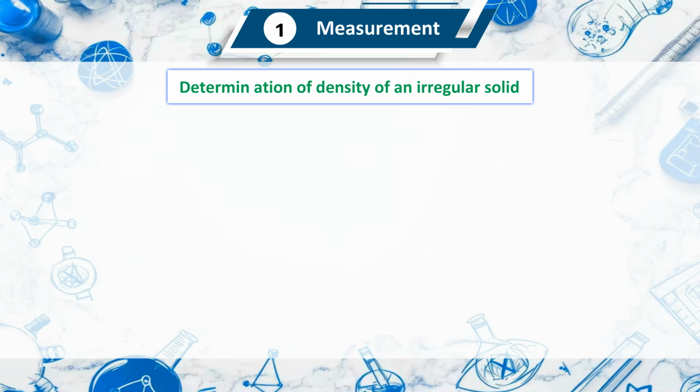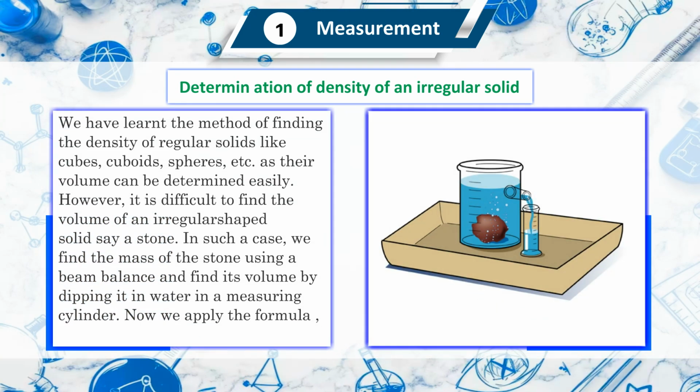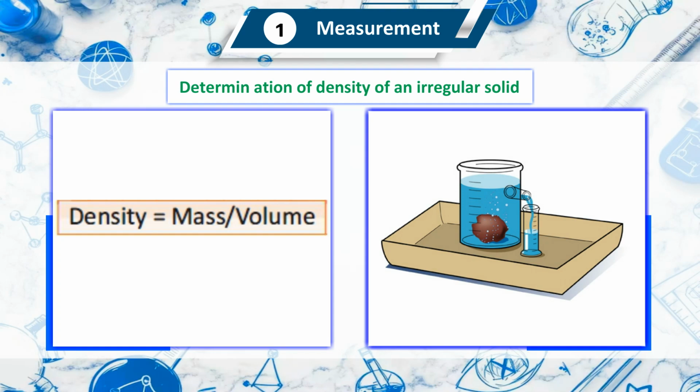Determination of density of an irregular solid. We have learned the method of finding the density of regular solids like cubes, cuboids, spheres, etc., as their volume can be determined easily. However, it is difficult to find the volume of an irregular shaped solid, say a stone. In such a case, we find the mass of the stone using a beam balance and find its volume by dipping it in water in a measuring cylinder. Now we apply the formula density equals mass upon volume.